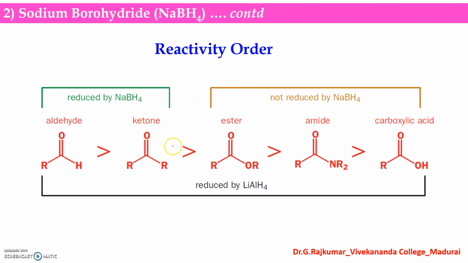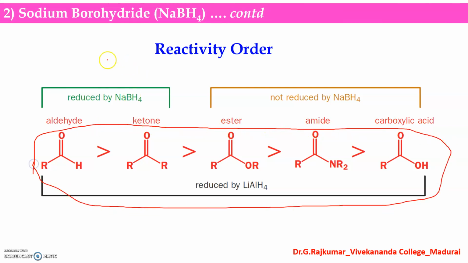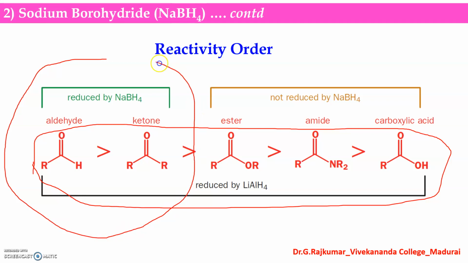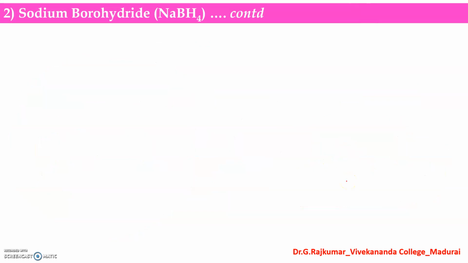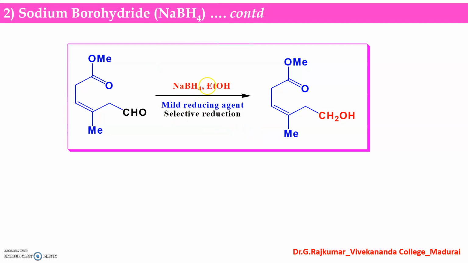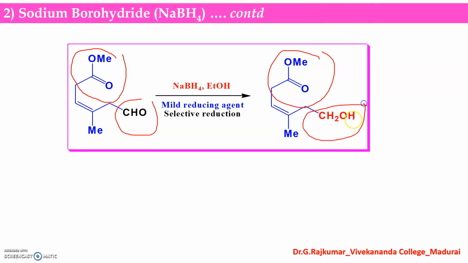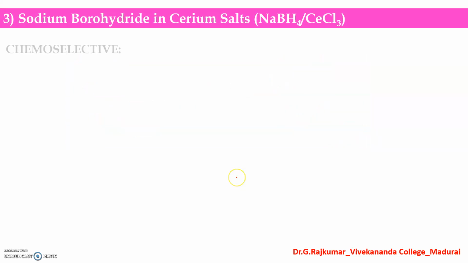And the reactivity order, you can see, lithium aluminum hydride reduces almost all the carbonyl groups, but sodium borohydride reduces only aldehyde and ketone. These groups are not reduced: ester, amide, and carboxylic acids are not reduced by sodium borohydride. So look at this example, sodium borohydride, a mild and selective reducing reagent. Here there is an ester group and an aldehyde group. But the ester group is not affected, only this aldehyde is reduced into alcohol. This question was asked in IIT JAM 2019.